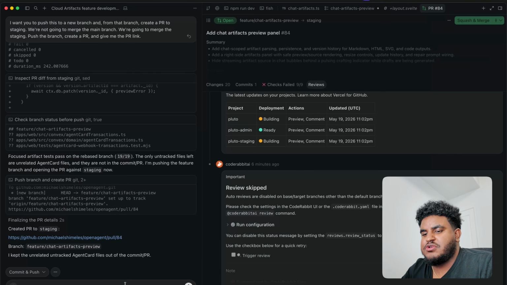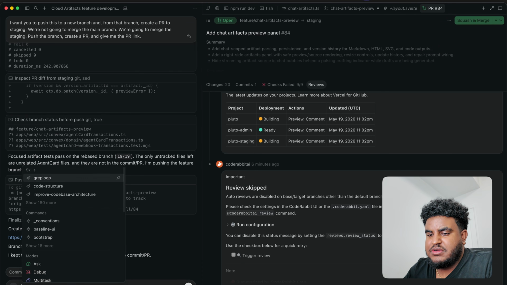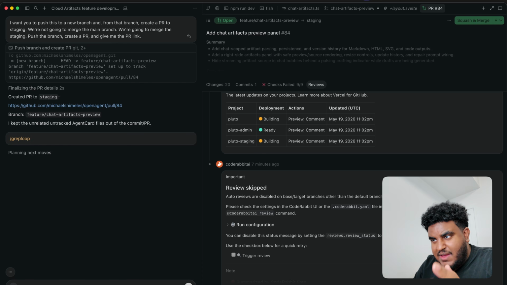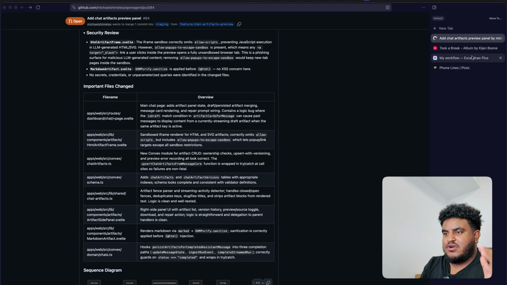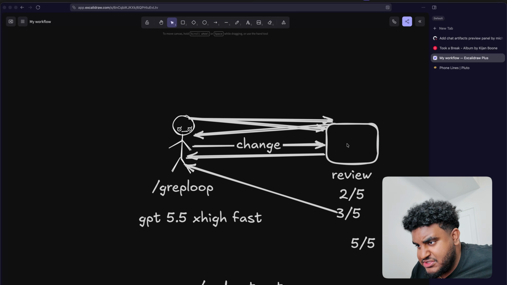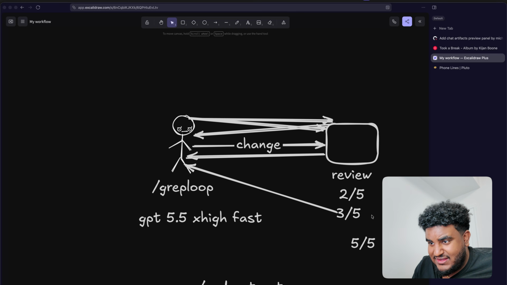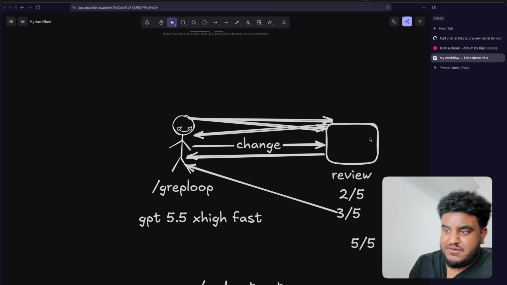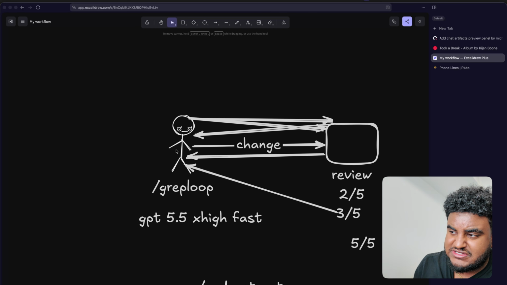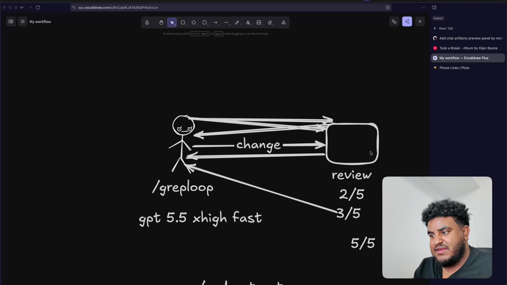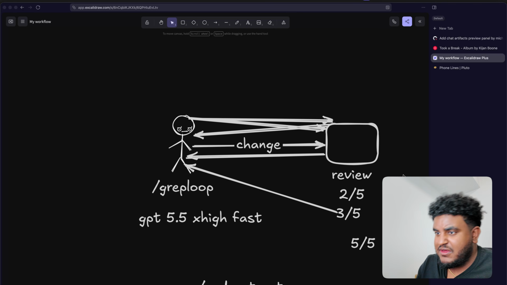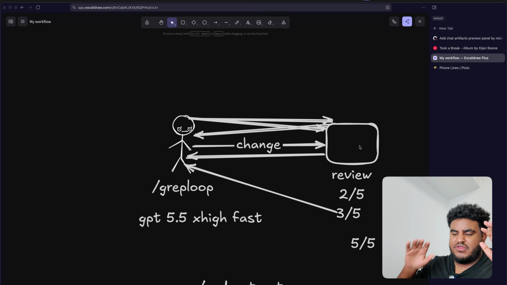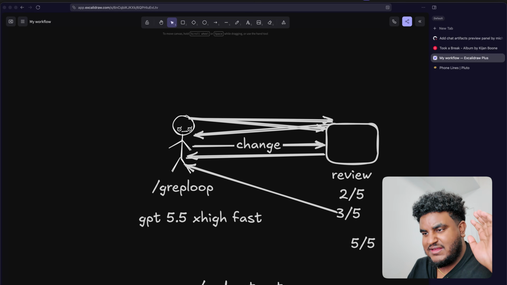I'm going to go to Cursor, do /grep loop, and hit enter. Now what's going to happen is what I explained to you earlier. I pushed the change, I got a 3 out of 5. I fired Grep loop. Grep loop is going to read the feedback. It's going to make changes. The Cursor agent is going to make changes, push to GitHub, re-review. If it's a 4 out of 5, back to Cursor. Cursor updates. And then when it's a 5 out of 5, or there have been 5 turns, it stops.